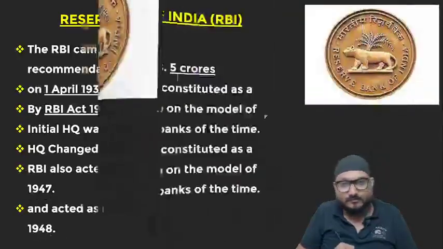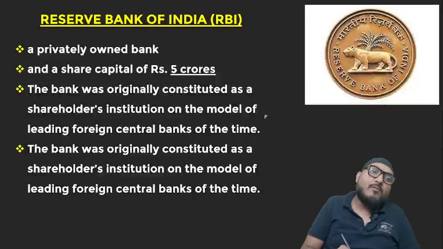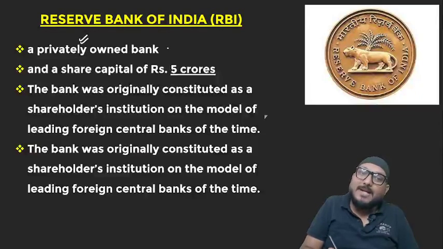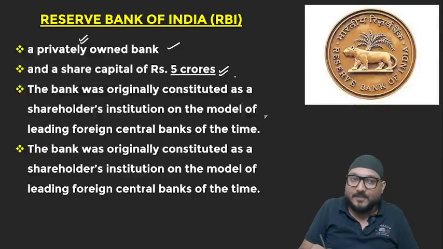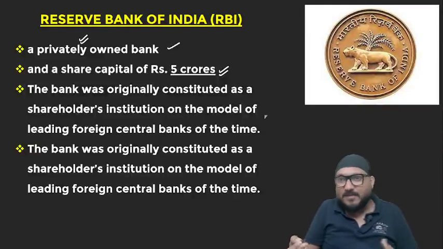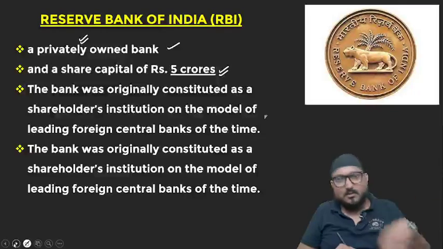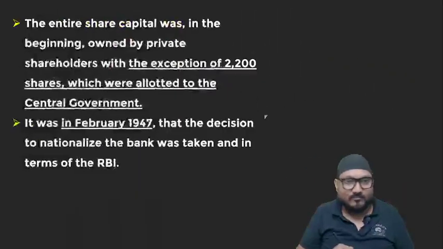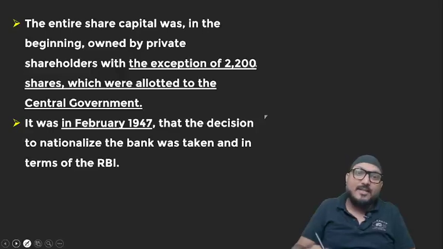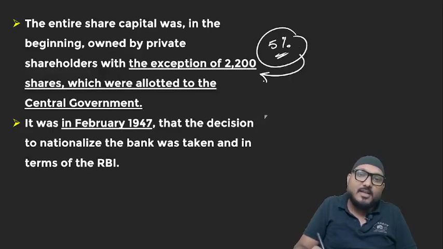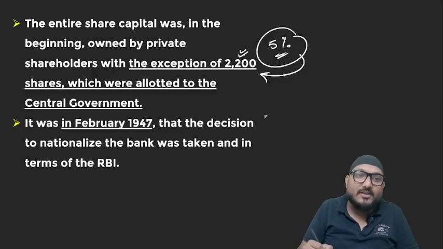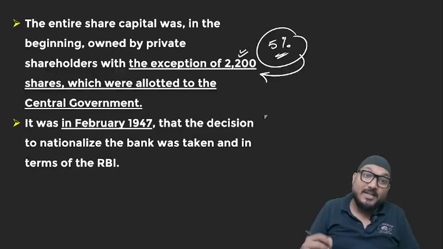Yes or no? Now, RBI was initially a privately owned bank with a corpus, or you can say capital, of 5 CR. And these 5 CR were privately owned by private individuals, which government gave back while nationalizing RBI. Clear? And initially, government owned 5% stake in RBI, equivalent to 2200 shares that were allotted to central government in the beginning, when it was a private shareholder.